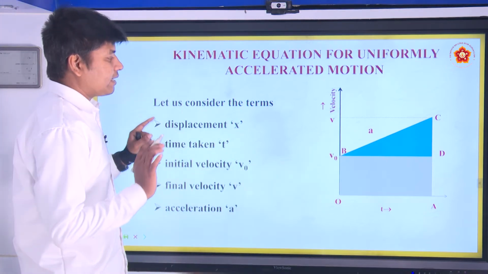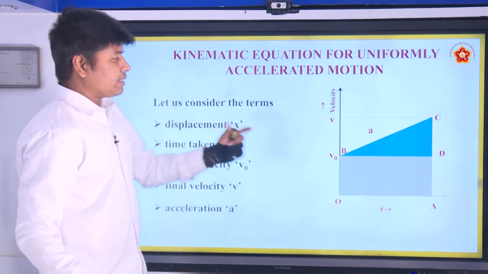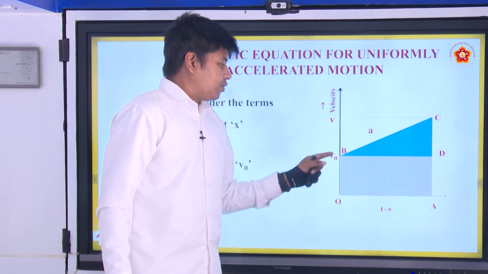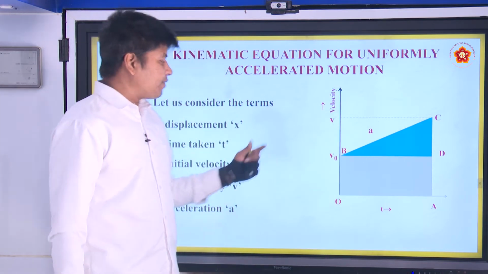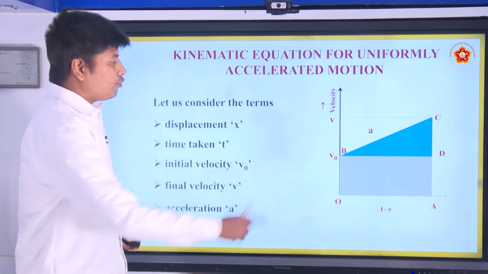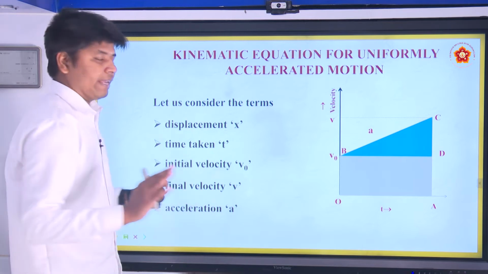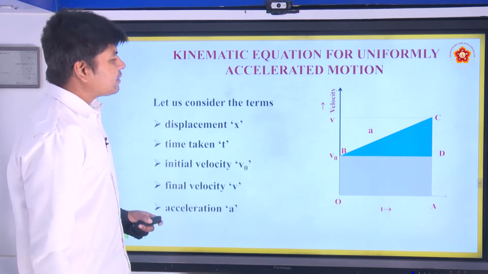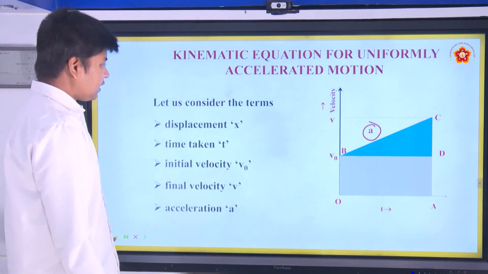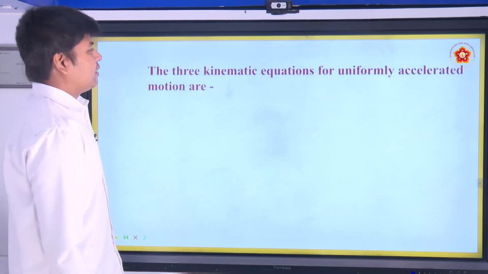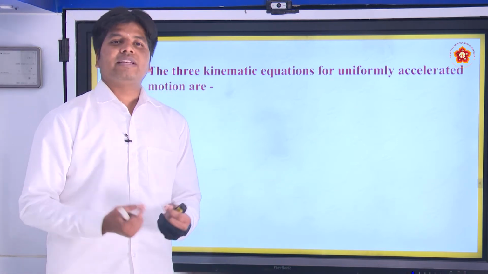These are all the things that happened in the motion. It took time t to change its velocity from v naught to v, that means it has some acceleration a. Now, using this, let us find the relation between x, t, v naught, v and a. First, let us concentrate on a. What do you mean by a? a is nothing but change in velocity by time. Using that we can derive the first equation.